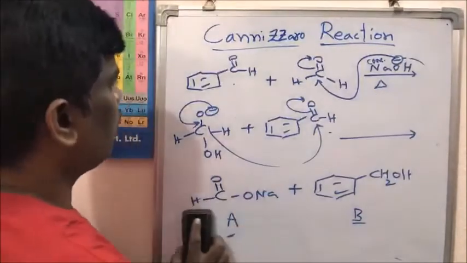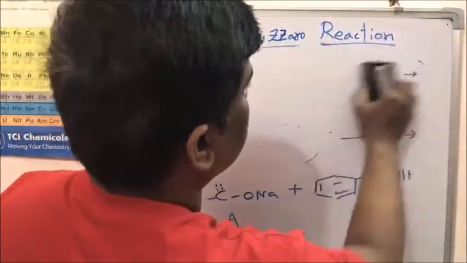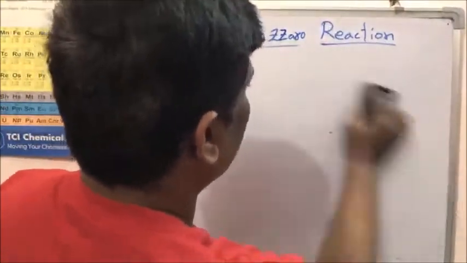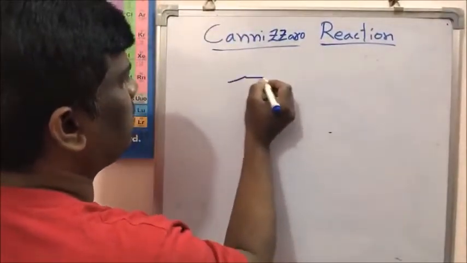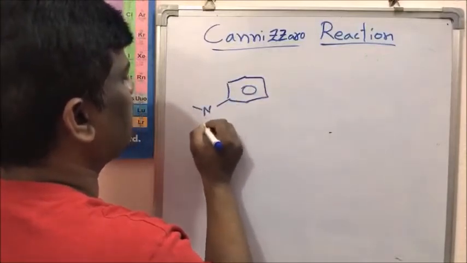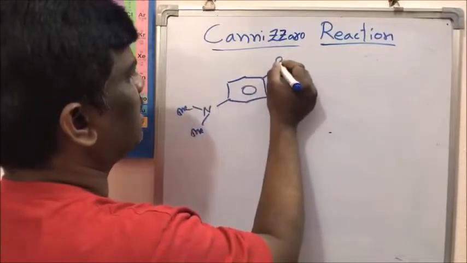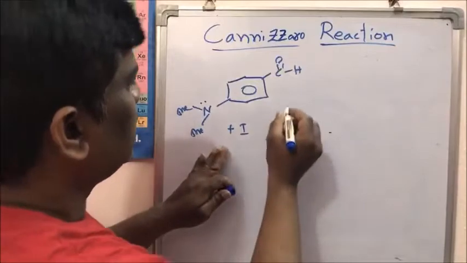Right. What next? What are the factors that influence the reaction conditions? Dear friends, plus I effect groups retard the reaction. The speed of the reaction will be retarded. If I take, for example, N,N-dimethylbenzaldehyde, this has a plus I affecting group.